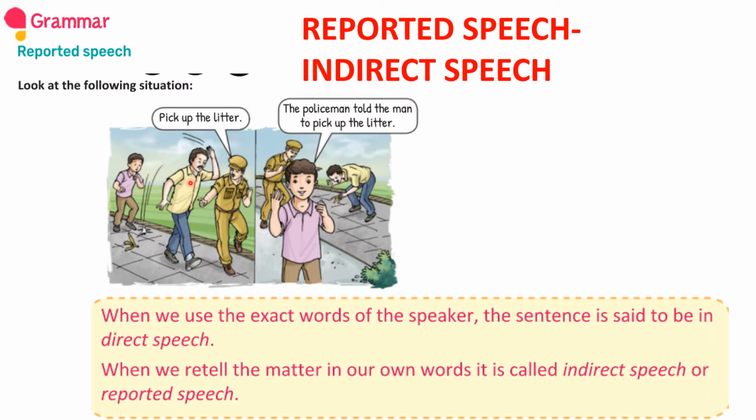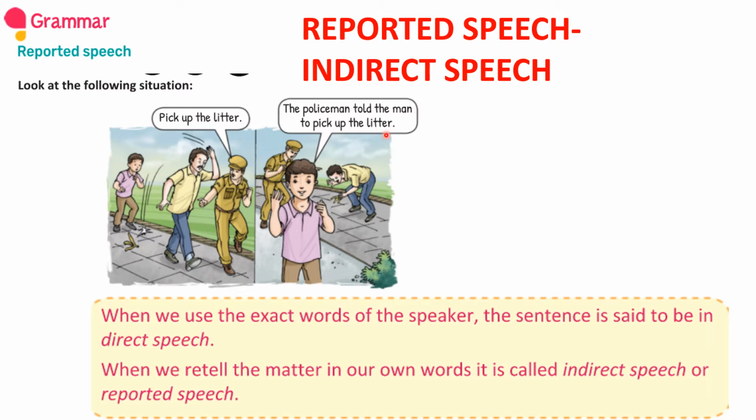So now a boy was watching this situation and then he is telling us. Can you see in this picture? This boy is conveying that message, that dialogue, to all of us. See, how does he say? The policeman told the man to pick up the litter. So this is indirect.